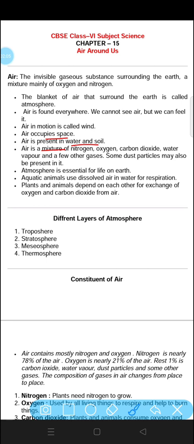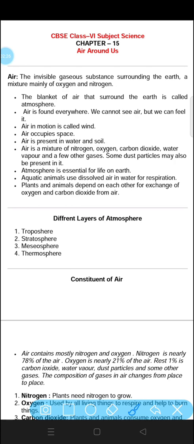Air is a mixture of nitrogen, oxygen, carbon dioxide, water vapor and a few other gases. Air constitutes all these things. There is nitrogen, oxygen, carbon dioxide, water vapor and other gases also, and some dust particles are also found in our atmosphere.